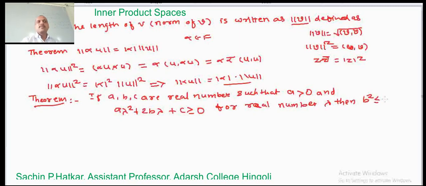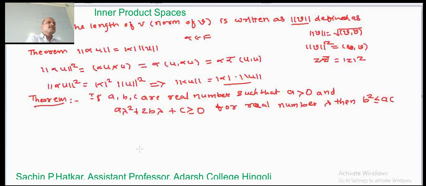This is the theorem. Here a, b, c are real numbers, and the first number a is greater than 0. Again a lambda square plus 2b lambda plus c is greater than or equal to 0. This is for any value of the real number lambda.